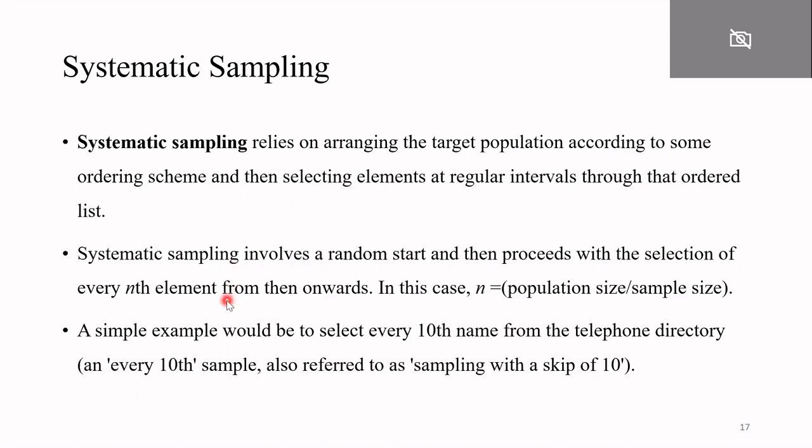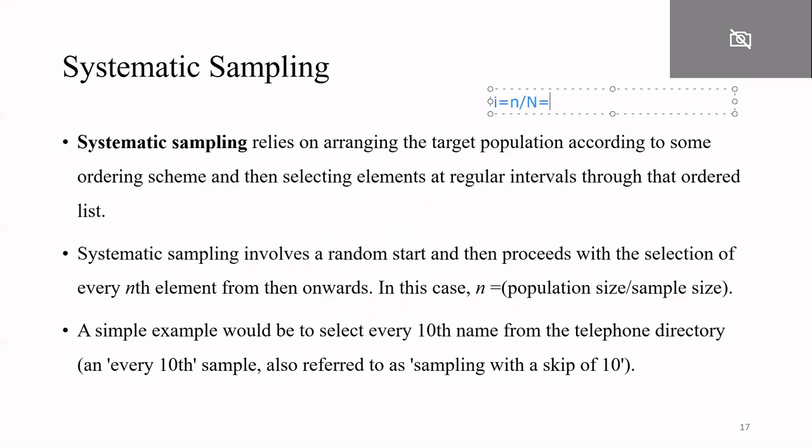So what is the process of performing systematic sampling? Suppose there is a population of size capital N. You have to select a sample of size small n. So what will you do? Firstly, you will calculate this I. How will you calculate I? This I is equal to capital N divided by small n.